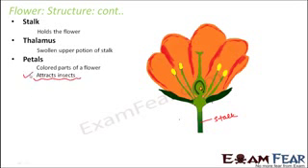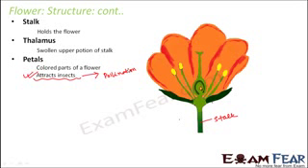Now why do plants or why do flowers want to attract insects? So we will see this, or we will discuss this when we talk about pollination. Now many of you would have known what is pollination, because this was there in your previous class as well, where I have already explained pollination, but yet again we'll cover this again here. So the insects play a very important role in the process of sexual reproduction in a plant, and that is why it is very important for the flowers to attract insects.